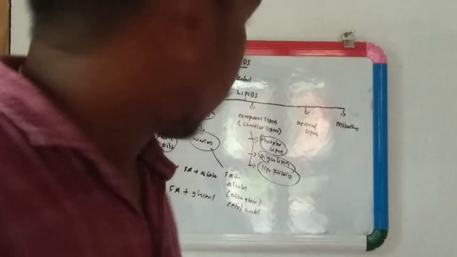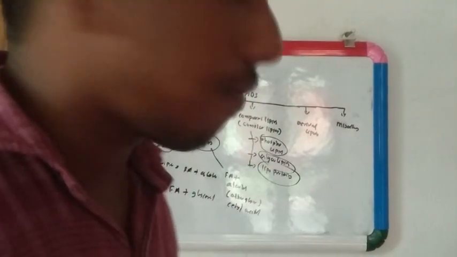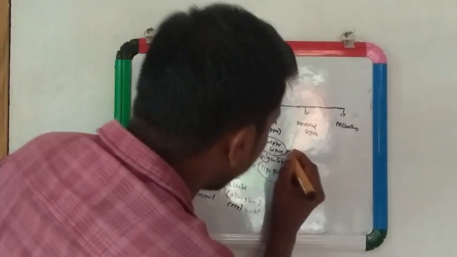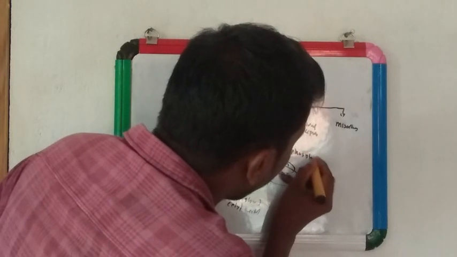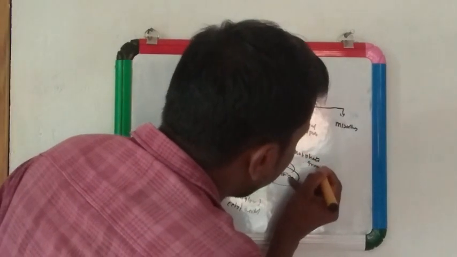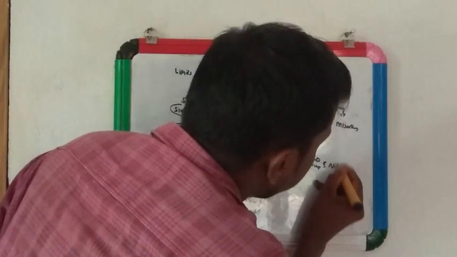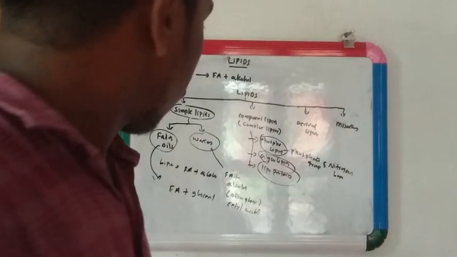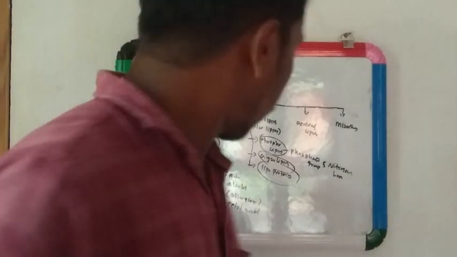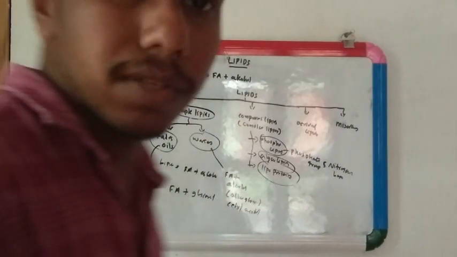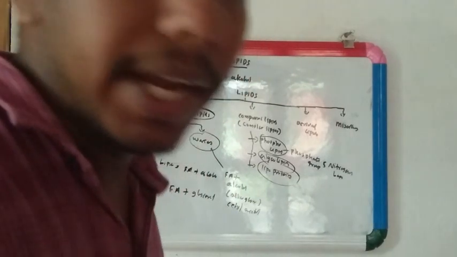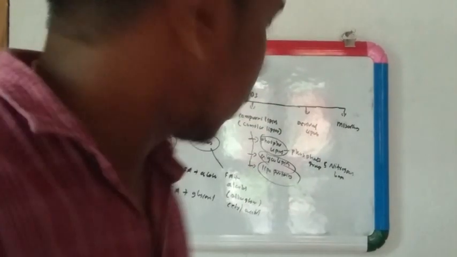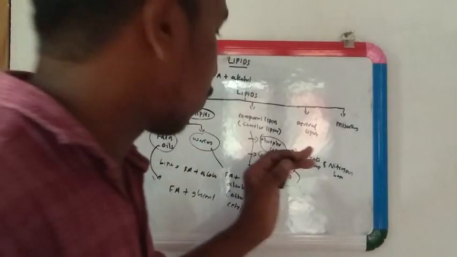The phospholipids are the esters of fatty acid with alcohol. In addition to that, they contain a phosphate group and frequently a nitrogenous base. So that is called phospholipids.